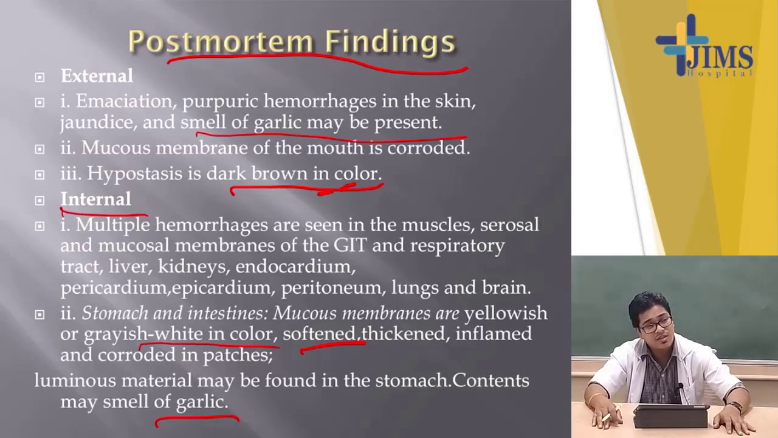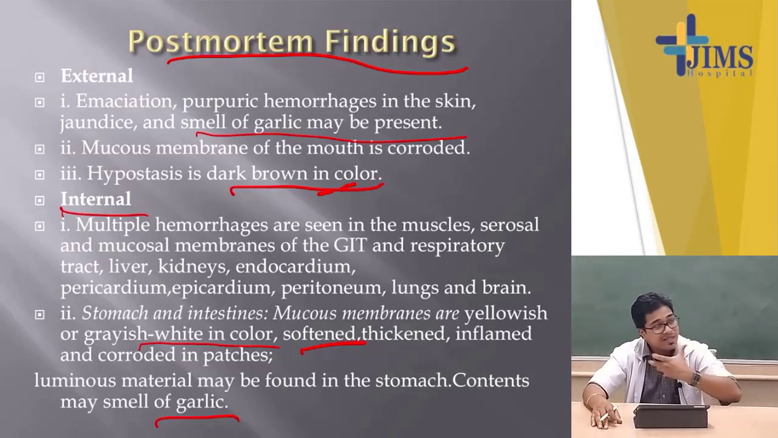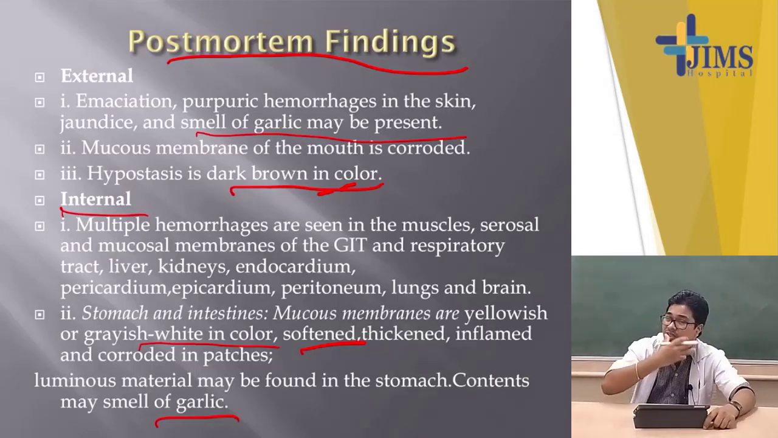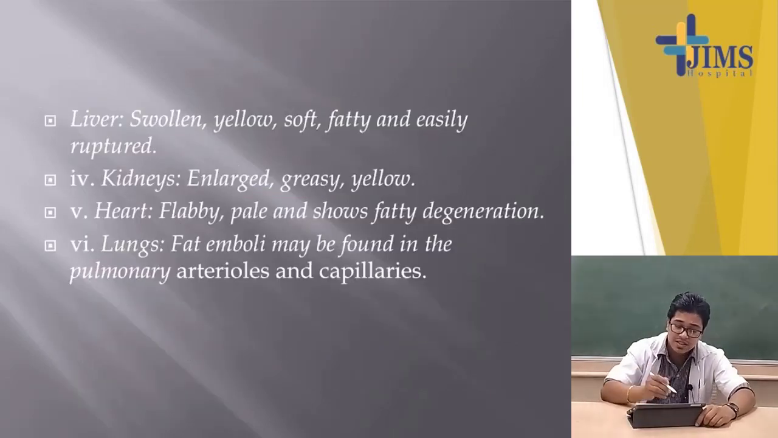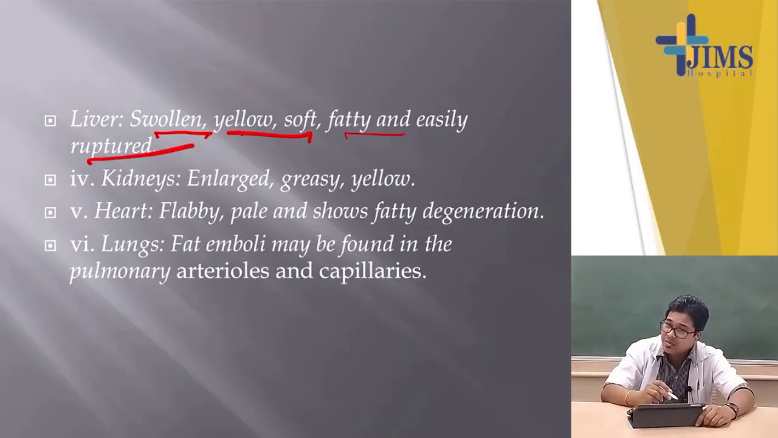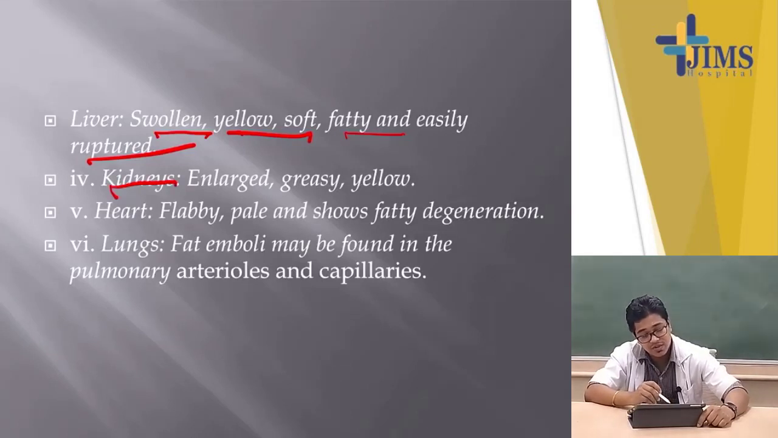I will discuss organophosphorus later. The multiple petechial hemorrhagic spots over the body and face, and the yellowish color of the face, are all parameters suggestive of phosphorus poisoning. The liver is swollen and yellow, a fatty liver, possibly ruptured, with features of jaundice. When dissecting the kidney, you will see it is enlarged, greasy and yellowish in color.